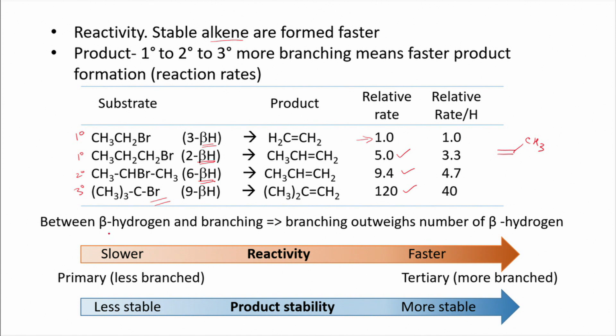And when we talk about beta hydrogens and branching, the branching outweighs the number of beta hydrogens. That is another important factor in product formation and the rate of the reaction. Primary substrates, which are less branched, react slower compared to tertiary, which reacts much faster. In terms of product stability, the primary gives a less stable product compared to tertiary, which gives a more stable product, so it is formed much faster.